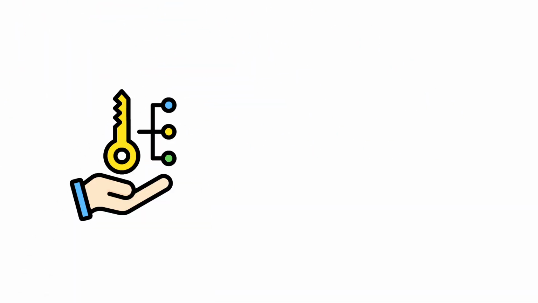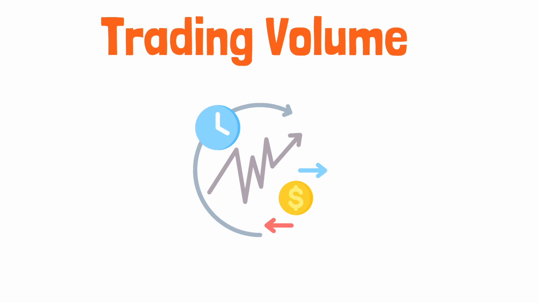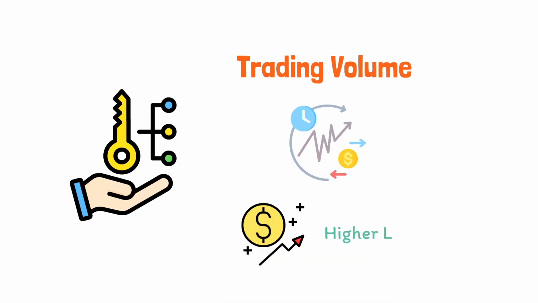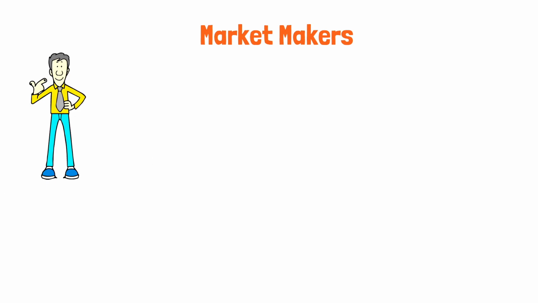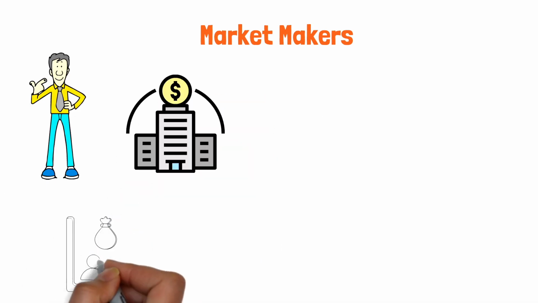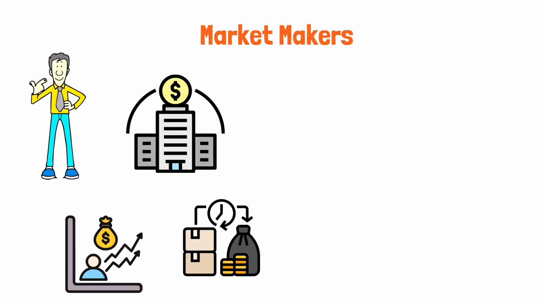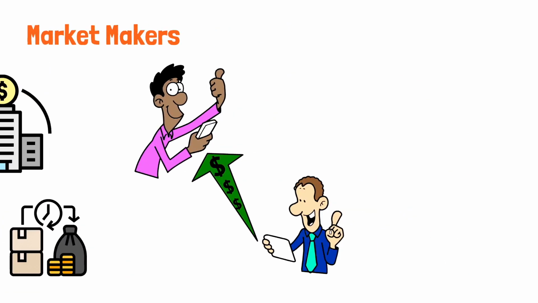Liquidity is influenced by various factors. One key factor is trading volume, which reflects the number of assets being traded within a given period. Higher trading volumes generally indicate higher liquidity. Another important factor is the presence of market makers. Market makers are individuals or entities that continuously offer to buy or sell an asset, providing liquidity to the market. Their presence ensures there is always someone willing to transact.